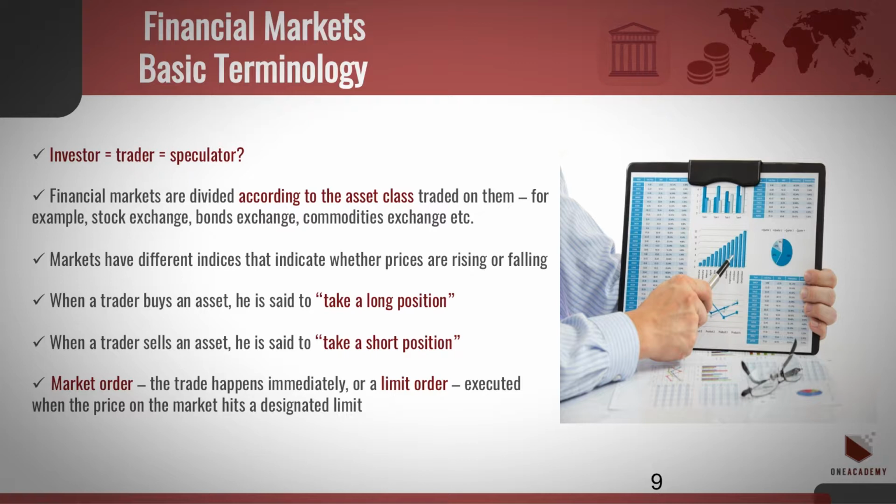Financial markets are divided according to the asset class traded on them, e.g., equities exchange, bonds exchange, commodities exchange, etc. Markets have different indices that indicate whether prices are rising or falling. S&P 500 index, Dow Jones index.